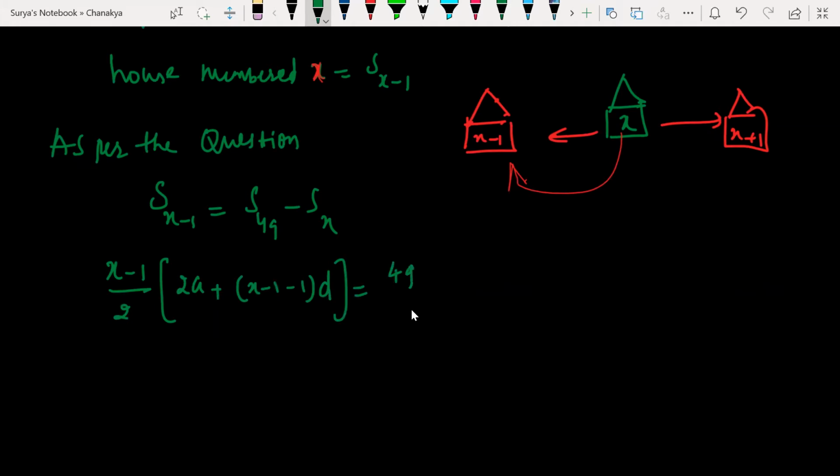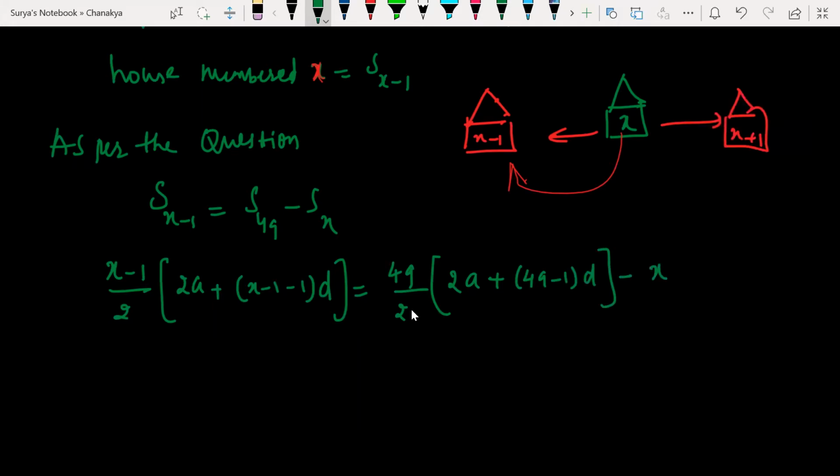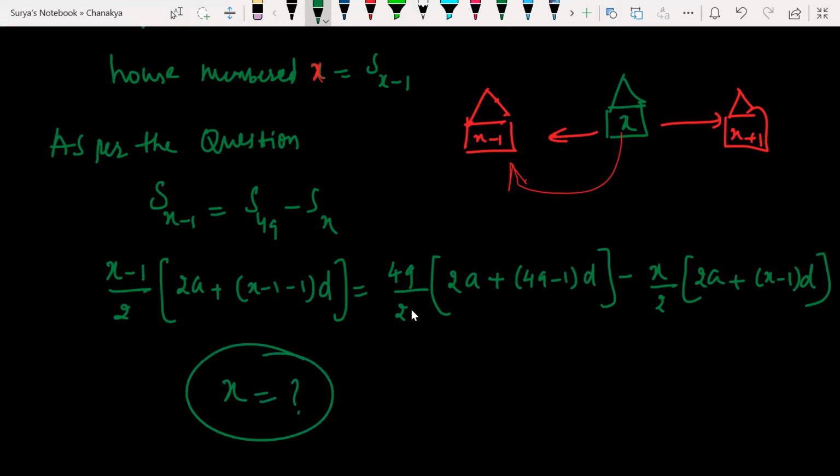S49 is 49 by 2 into 2a plus 49 minus 1 into d, minus Sx, where n is x: x by 2 into 2a plus x minus 1 into d. If you solve this, won't I get the x value here? Tell me guys, will you be able to get the x value or not?